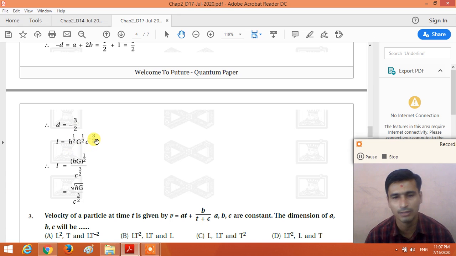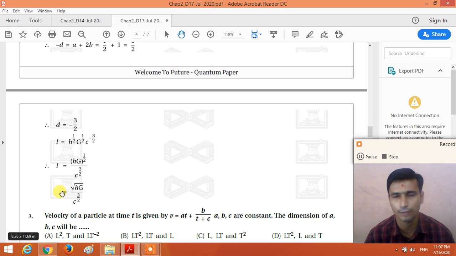So the minus power we will take in the downward direction. So we get L is equal to hg raised to 1 by 2 divided by c raised to 3 by 2. hg raised to 1 by 2 means the square root of hg, right?